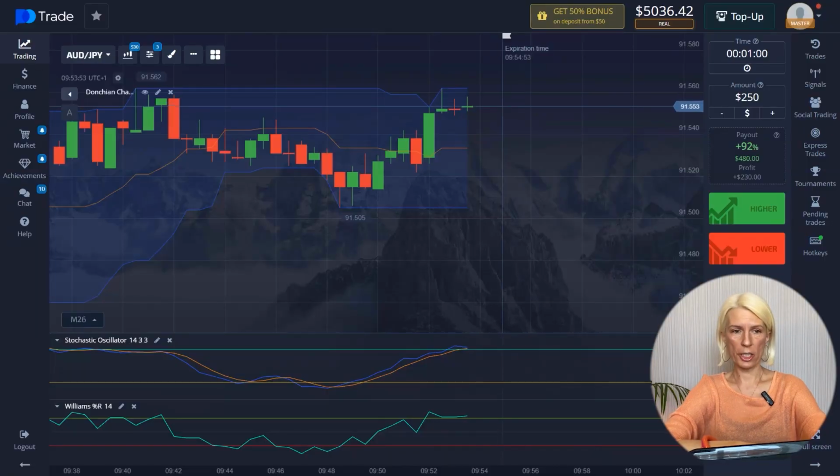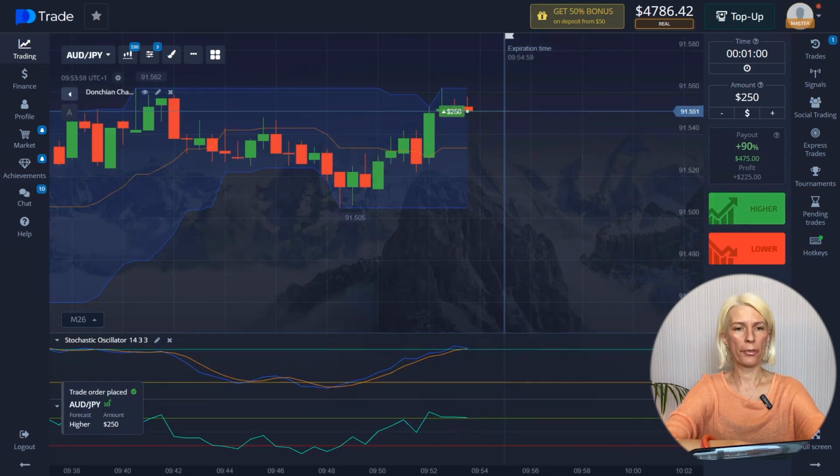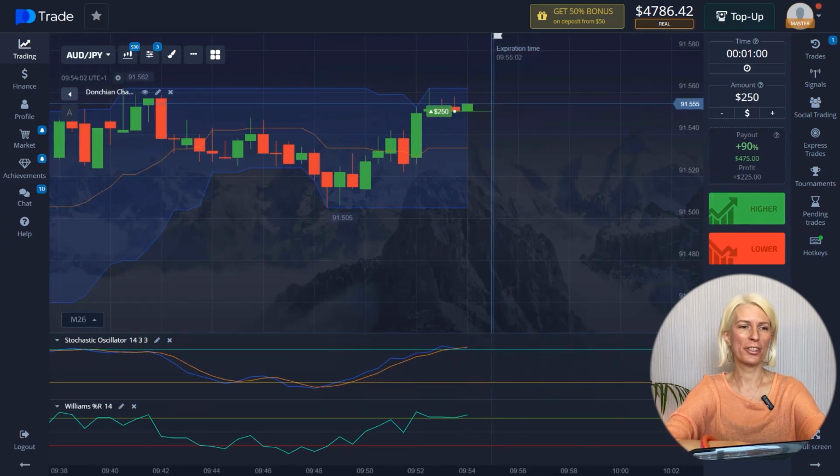Now, let's go to Pocket Option and get started. Based on the current situation, I make a decision and open a trade for the price movement above. For 1 minute, the amount is $250. Today we're working with the American dollar and Japanese yen currency pair. The transaction amount will be 5.2% of the deposit.